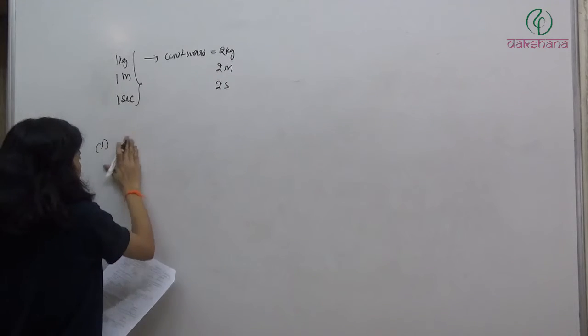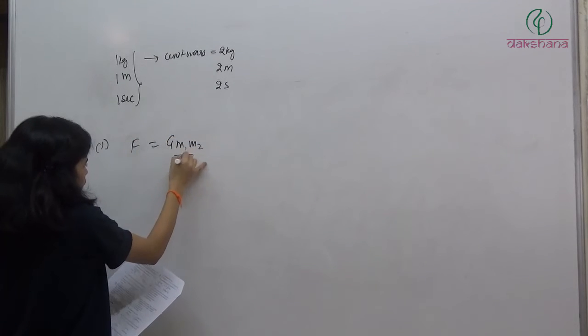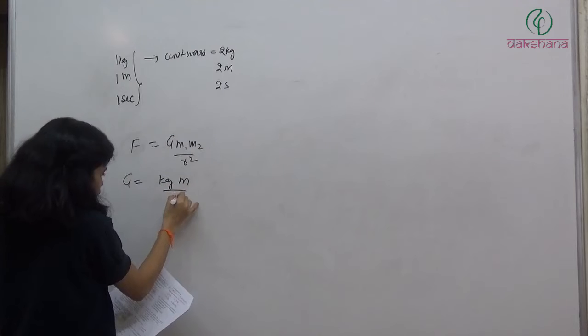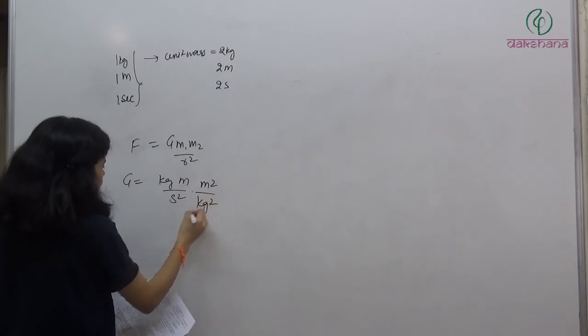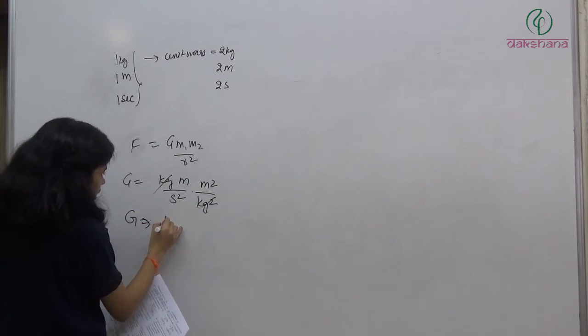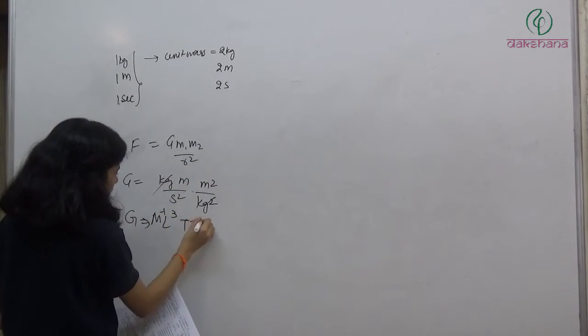Gravitational constant. How will we calculate? Again, F is equal to G m1 m2 by r square. So G will be kg meter per second square into meter square divided by kg square. So we have G is equal to L cube M minus 1 T minus 2.